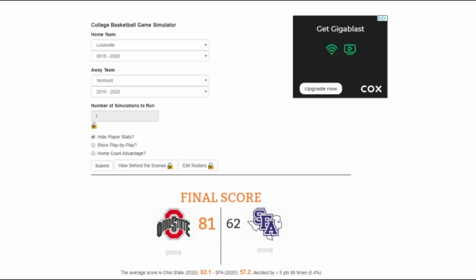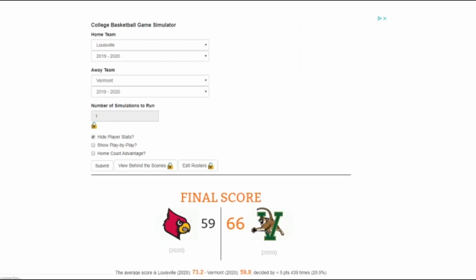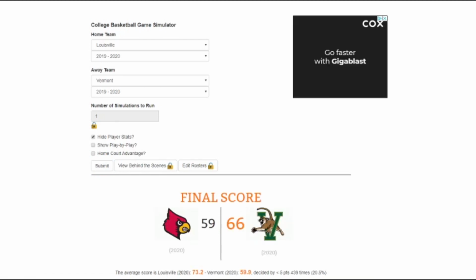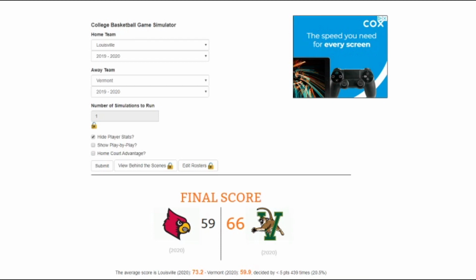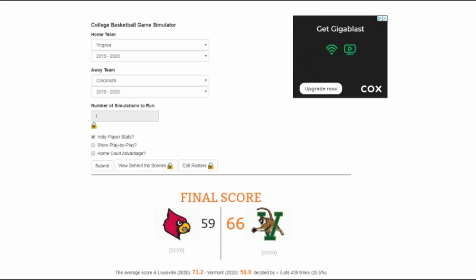Up next, we have Louisville and Vermont. Vermont, I don't see them doing a thing. Louisville, they're going to roll right through them. Not much to say, so we're just going to go ahead and get this one over with. And I am wrong. Vermont wins 66-59. That is very surprising.